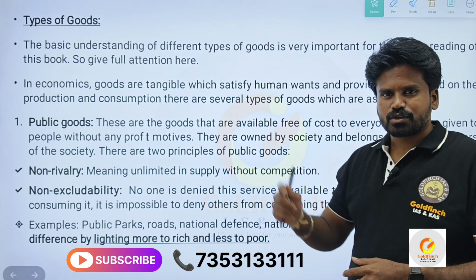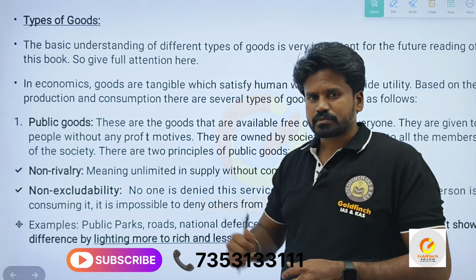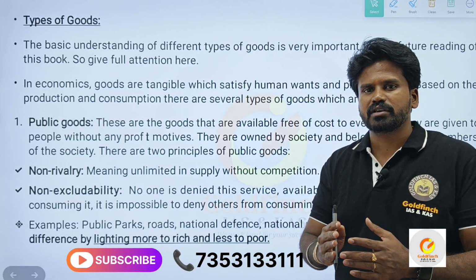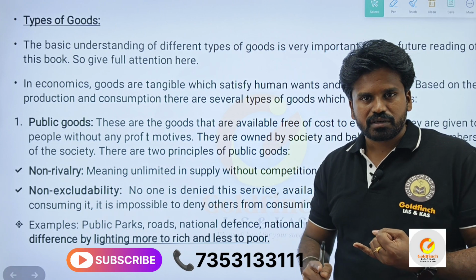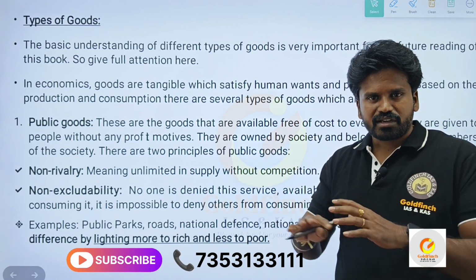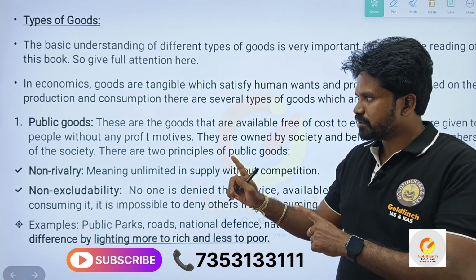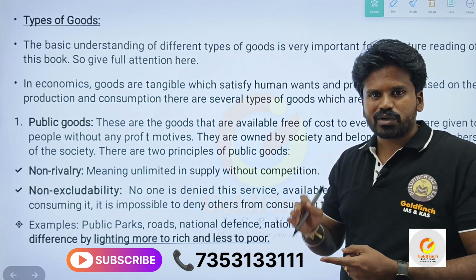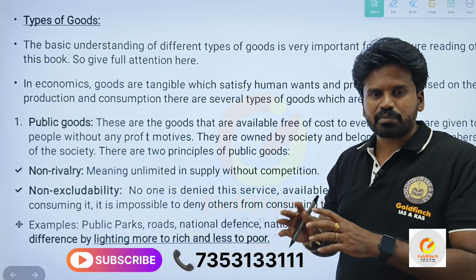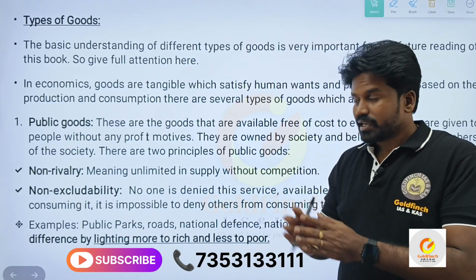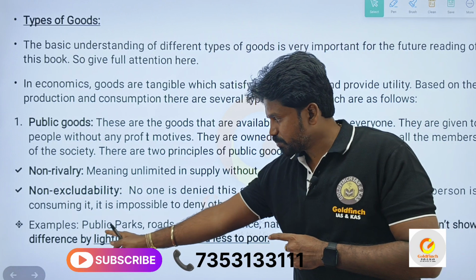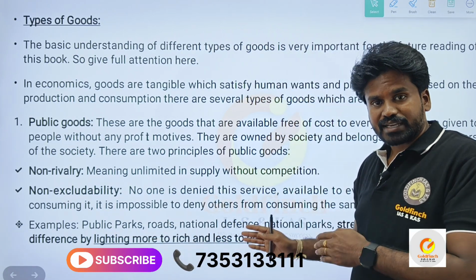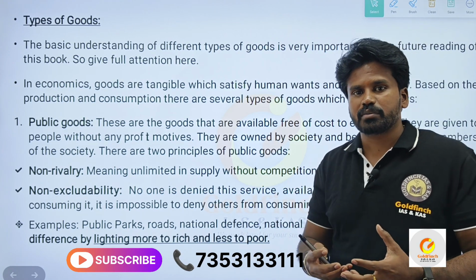Let's start. The first good is public good. What do you mean by public good? Public good means which is accessed by everybody irrespective of their gender, their caste and their richness. Even if the person is rich or poor, everybody can equally access the public good. They are normally provided by the governments. Examples you can take are public parks, roads, national highways, national defense. These are all accessed by everybody, no?